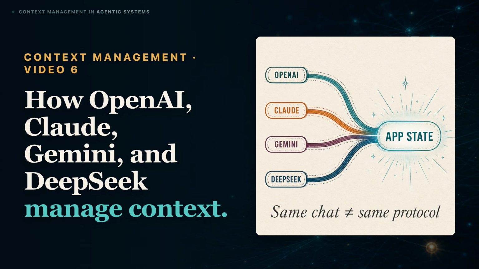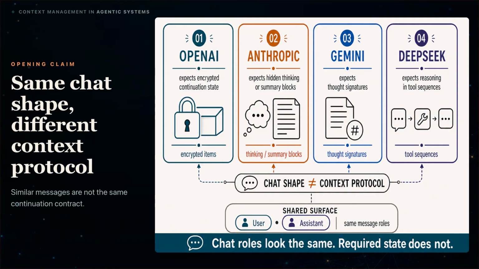How 4 providers manage context. They can accept messages that look interchangeable, yet still need different information to continue correctly. Replaying the same saved chat can drop encrypted items, signatures, or other state a provider needs. I'm Mehrdad. We'll compare OpenAI, Anthropic, Gemini, and DeepSeek.